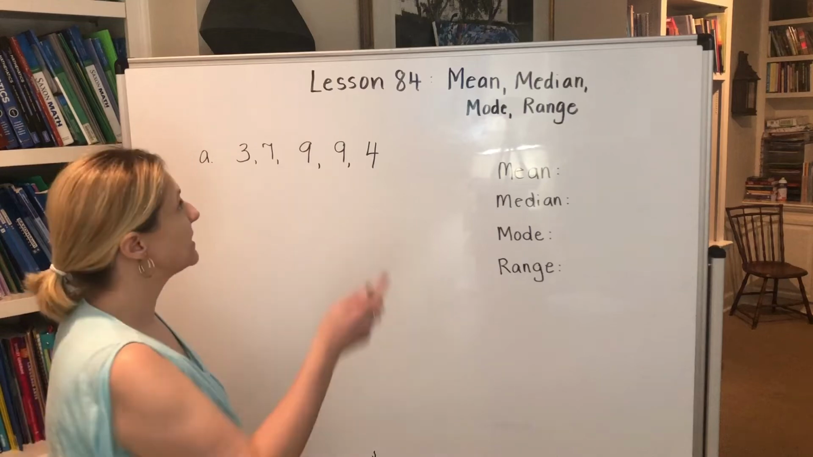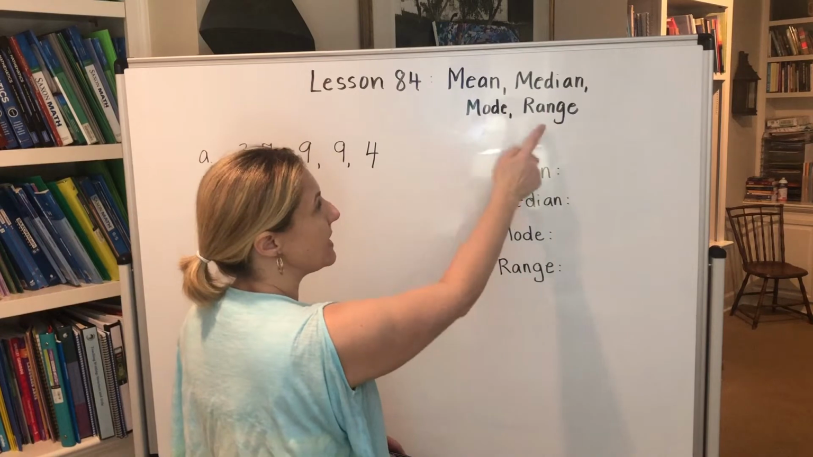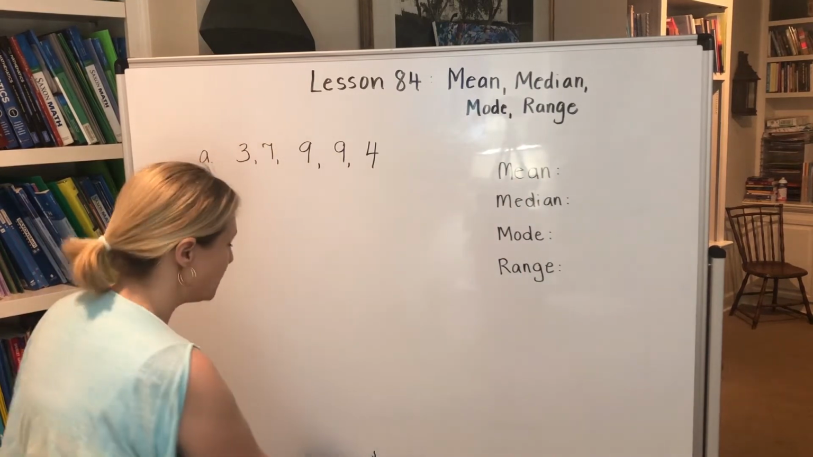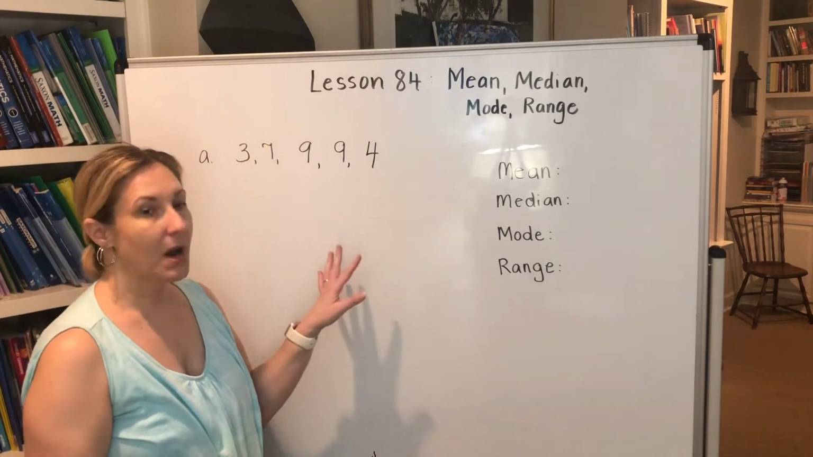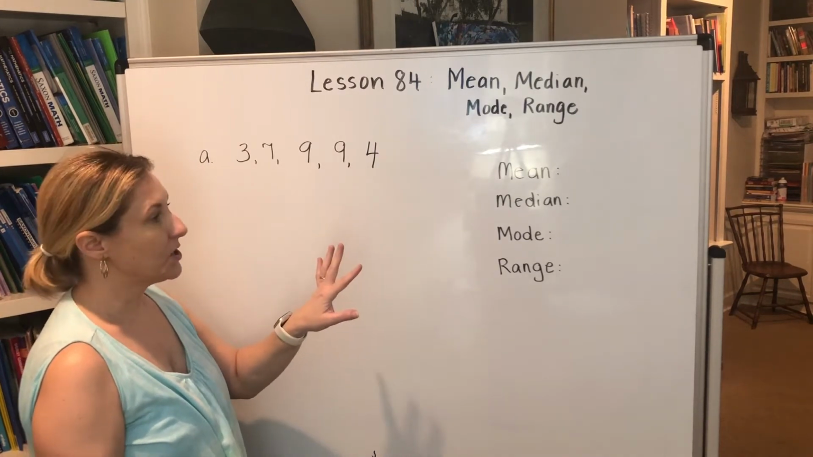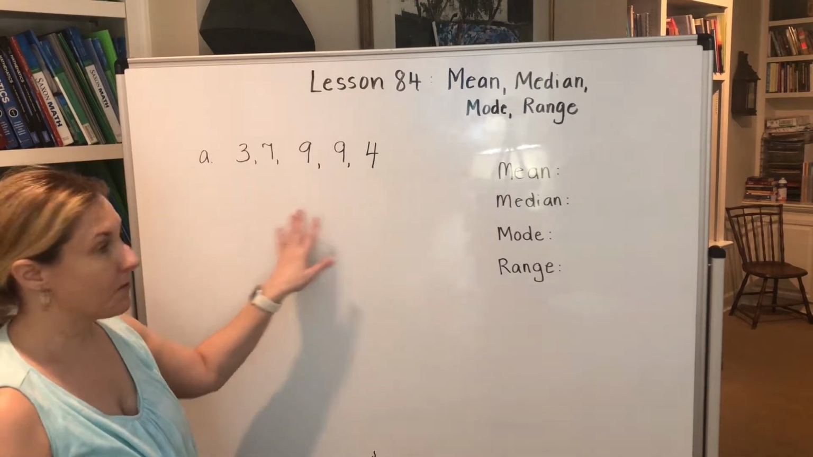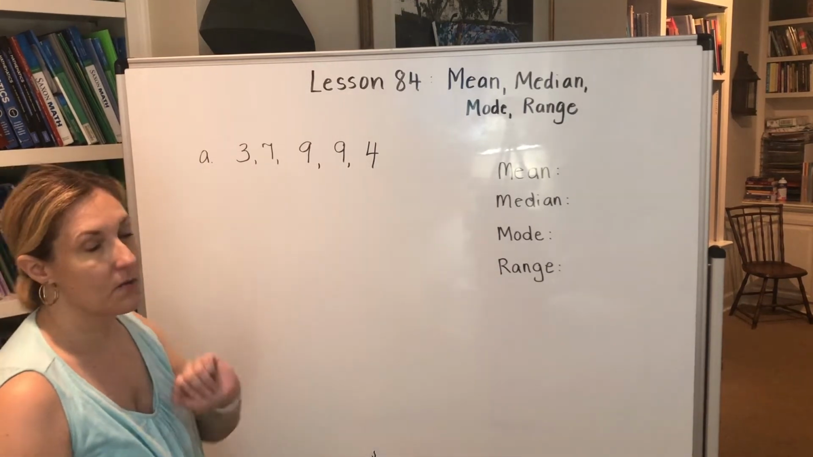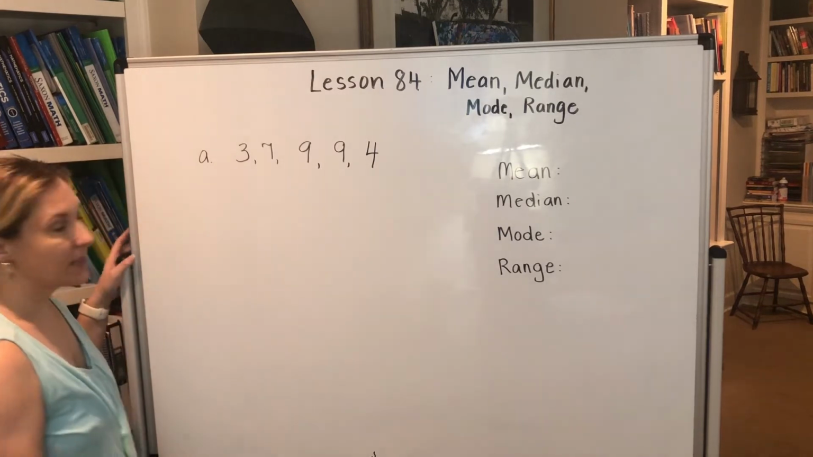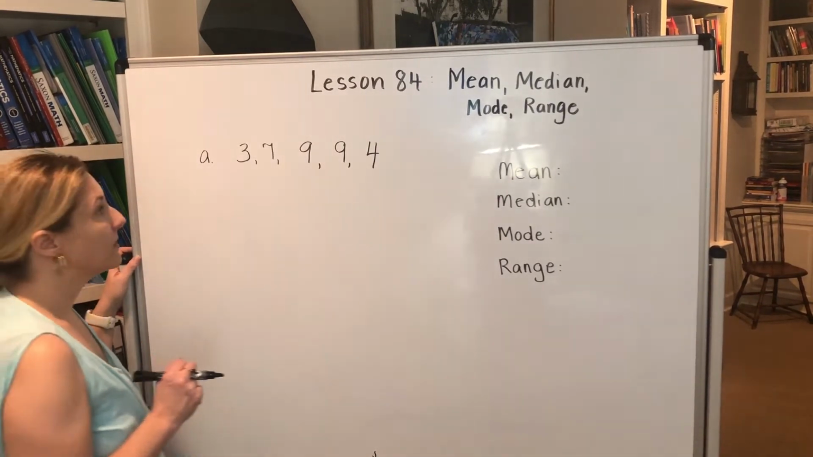Fifth graders, today we have lesson 84 on mean, median, mode, and range. Now we've done lots of problems with all of these in fourth grade and some already this year, but I'm going to show you a few new things about finding the mean, median, mode, and range that you haven't done yet. So we're going to do a few problems that are a little bit harder today, okay?